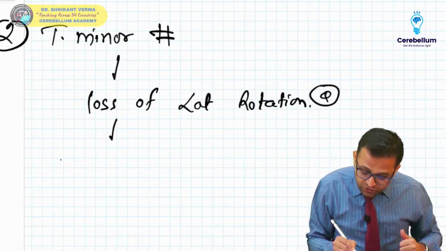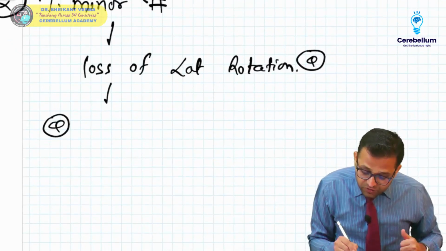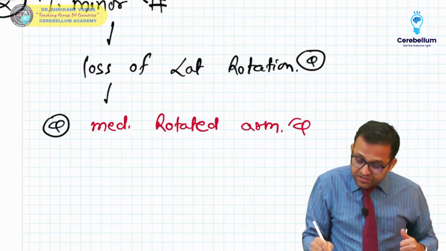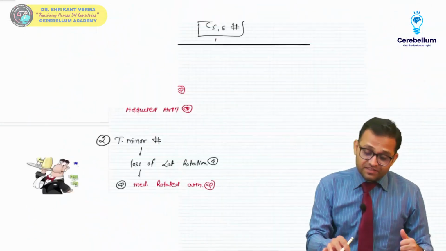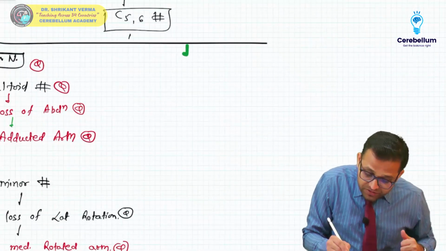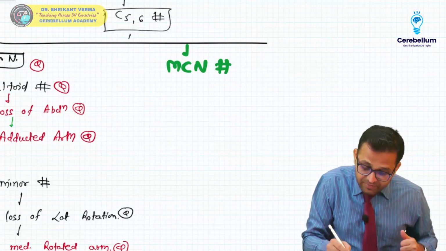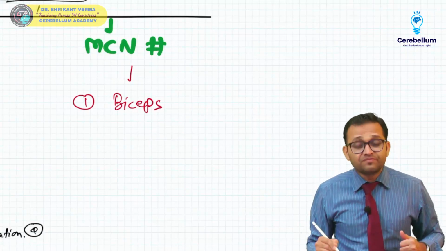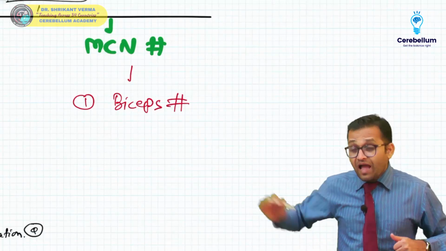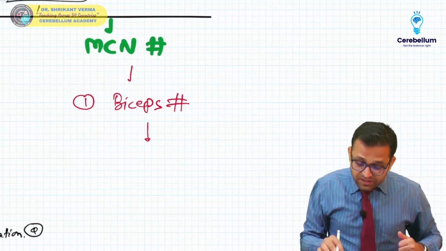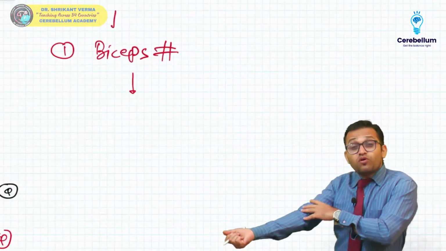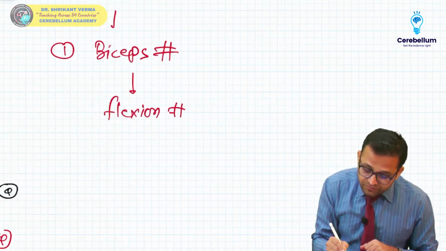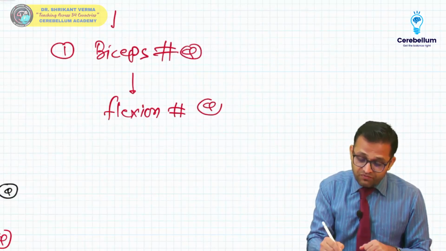So this is an MCQ viva question. Due to the loss of the lateral rotation, the patient will present with a medially rotated arm. This is another question. Now look, the musculocutaneous nerve is also getting damaged. This musculocutaneous nerve supplies the biceps, so there is biceps paralysis. I'm making the flow chart for your university exams also. Biceps is responsible for flexion of the elbow, so there is flexion loss. Viva question.